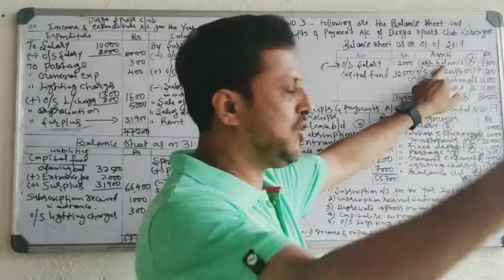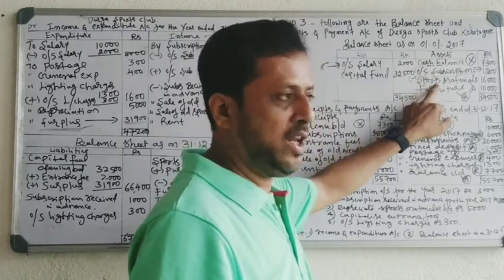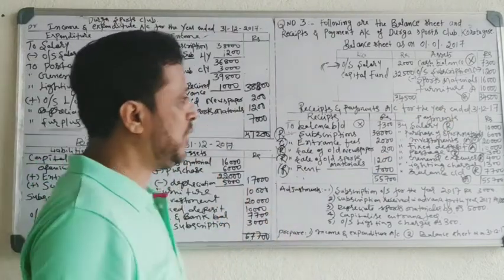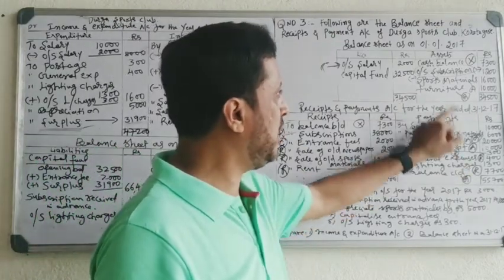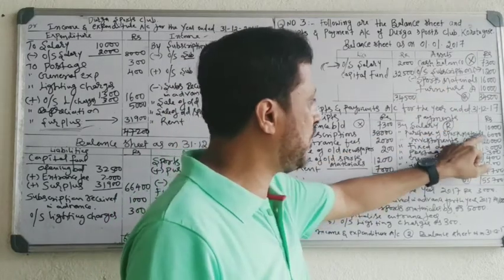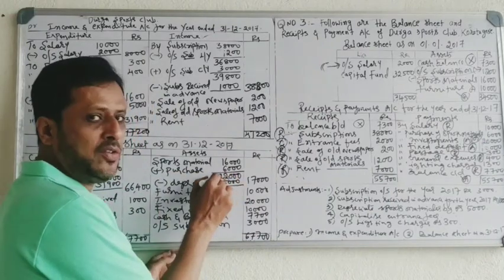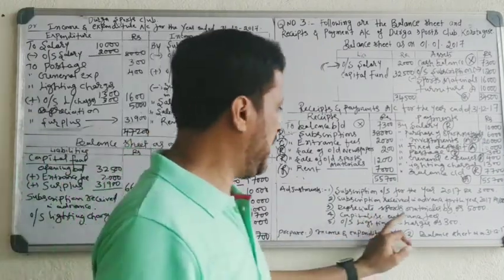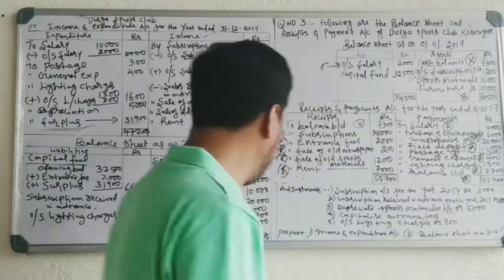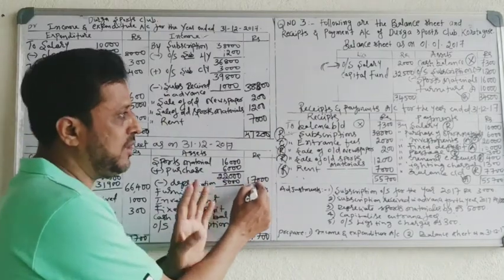Cash balance is last year cash balance. Outstanding subscription you have already deducted. Sports material is an asset. Record it on the asset side. There is a purchase of sports material. Last year they had sports material of 16,000. This year they have purchased 6,000. Add it. Total sports material is 22,000. Deduct depreciation 5,000 rupees. So the balance of sports material is 17,000.